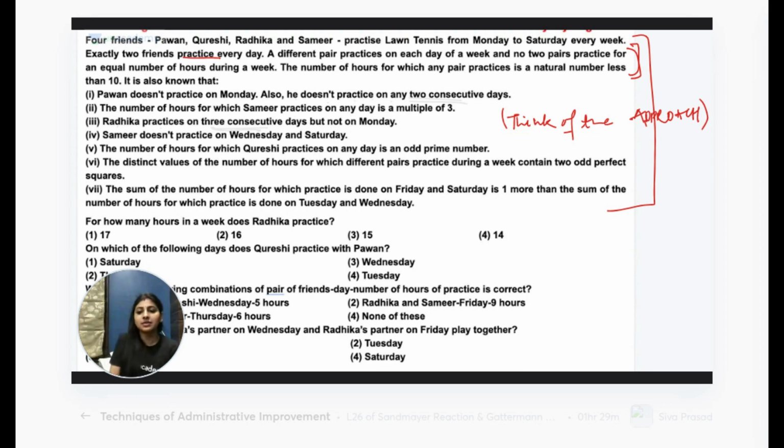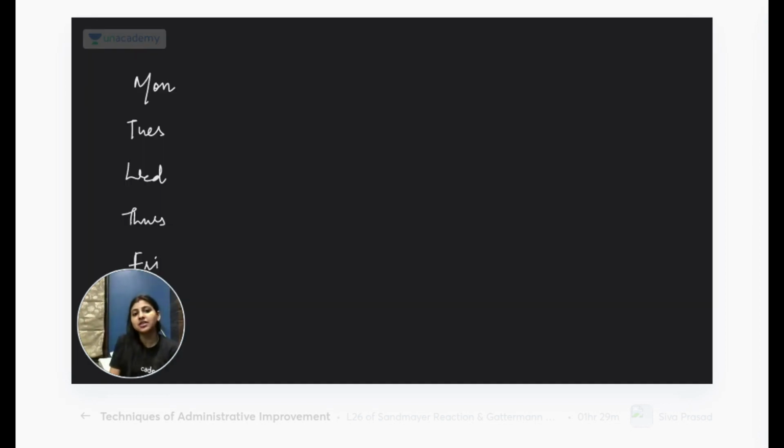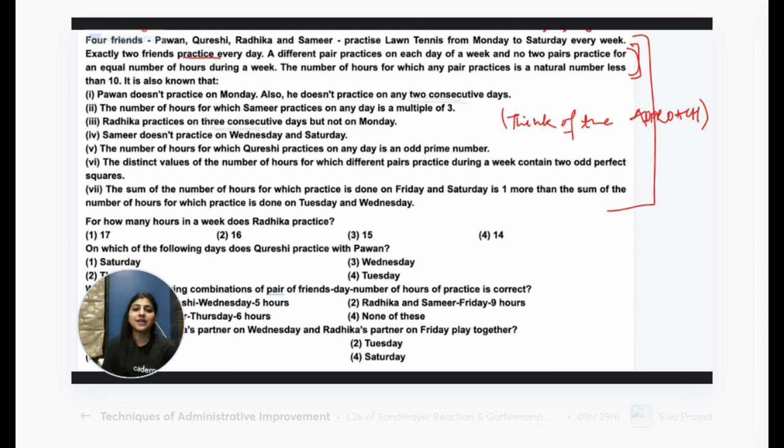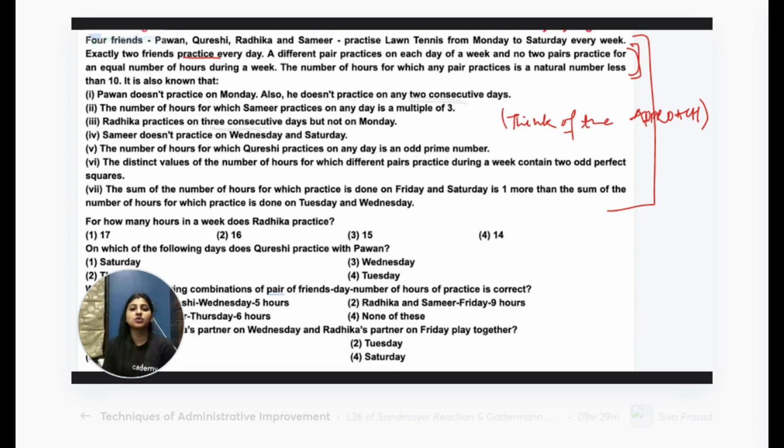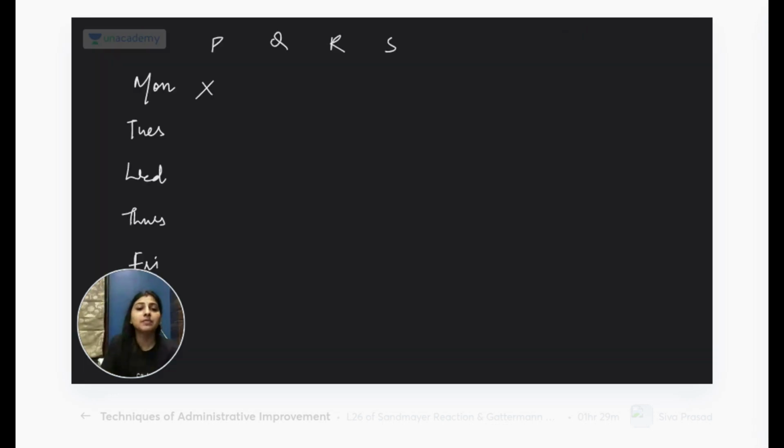Okay, some of them are saying, let's try this tick and cross method. Suppose I pick P, Q, R, S here. Okay. Now, Pawan doesn't practice on Monday. Cancel Pawan. Also, he does not practice on 2 consecutive days. Okay. Before that, see this.